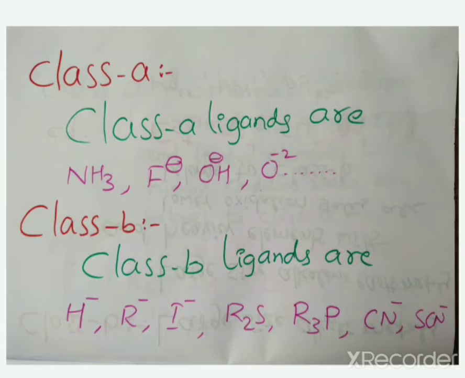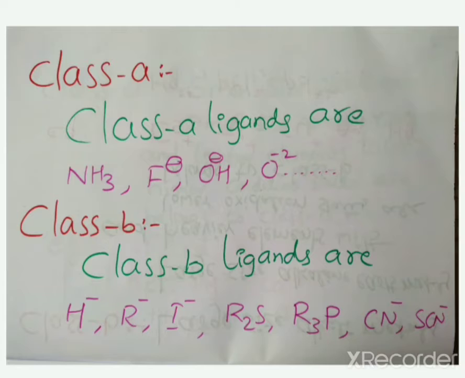Next, class A ligands and class B ligands. Metals or metal ions are Lewis acids, and Lewis acids are classified into two classes, class A and class B. A ligand acts as a Lewis base. Lewis bases are also classified into two classes: one is class A, the second one is class B.